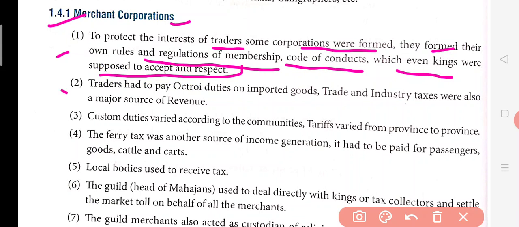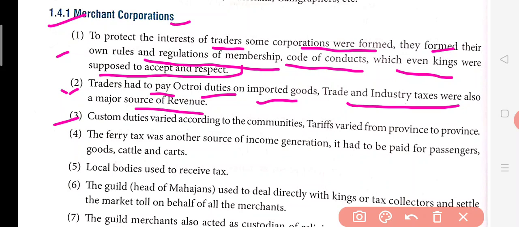Now traders had to pay octroi duties on imported goods. Trade and industry taxes were also a major source of revenue. So here we can see that there were taxes on trade and industry, and this was a source of revenue. Also the trader had to pay the octroi duty. Octroi is just like a tax when you import some goods from other countries. So these corporations used to collect octroi on it.